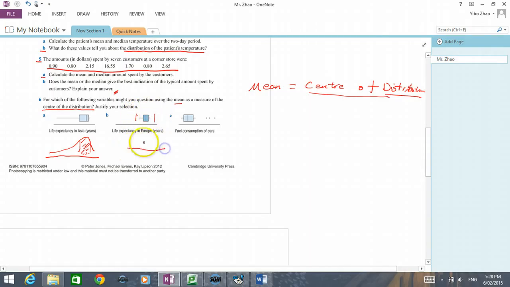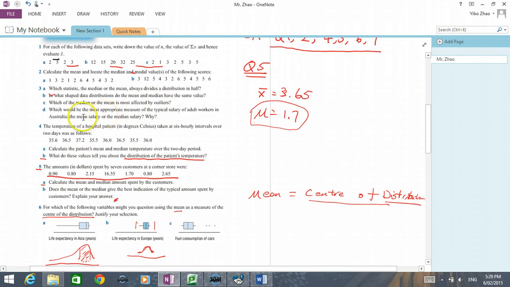If I look at B, B is relatively small. If I sketch a graph, it would be something like this. It's approximately symmetrical from what I'm reading. So we can classify it as approximately symmetrical, similar to question 4.